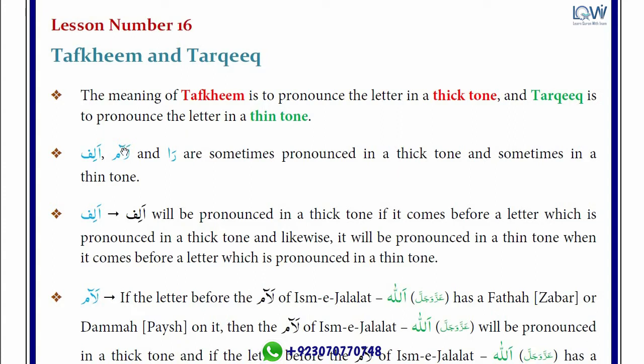Next question: which letters are read with a thicker voice and with a thin voice? These are three letters: alif, lam and ra. These letters are read sometimes with a thicker voice, sometimes with a thin voice. When can alif be read with a thicker voice and with a thin voice? If you see there is a thick letter before the alif, then alif will be read with a thicker voice. If you see there is a thin letter before the alif, then alif will be read with a thin voice.